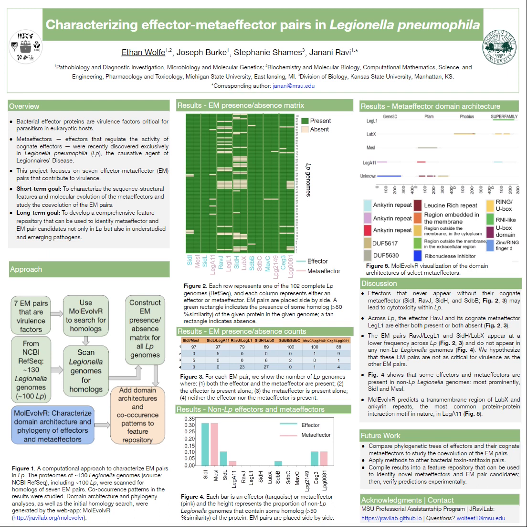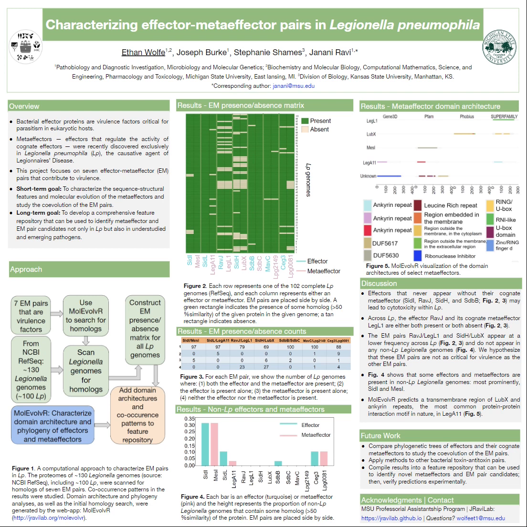And then, across Legionella pneumophila, the effector RavJ and its cognate metaeffector LegL1 are either both present or both absent. So within the genome matrix, you can see a very clear-cut pattern, and it's actually quite interesting to observe. Also, the EM pairs RavJ-LegL1 and SidH-LubX appear at a lower frequency across Legionella pneumophila, and do not appear in any non-Legionella pneumophila Legionella genomes. So we hypothesize that these EM pairs are not as critical for virulence as the other EM pairs are.